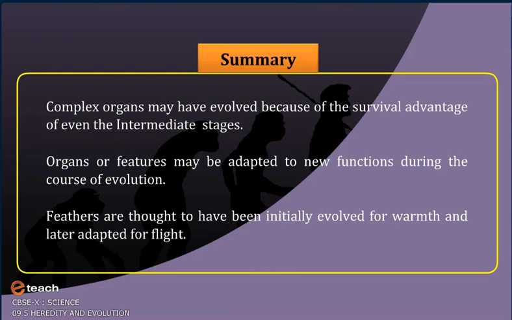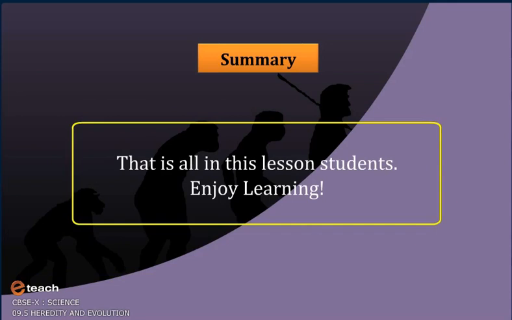Summary. Complex organs may have evolved because of the survival advantage of even the intermediate stages. Organs or features may be adapted to new functions during the course of evolution. For example, feathers are thought to have been initially evolved for warmth and later adapted for flight. That is all in this lesson, students.